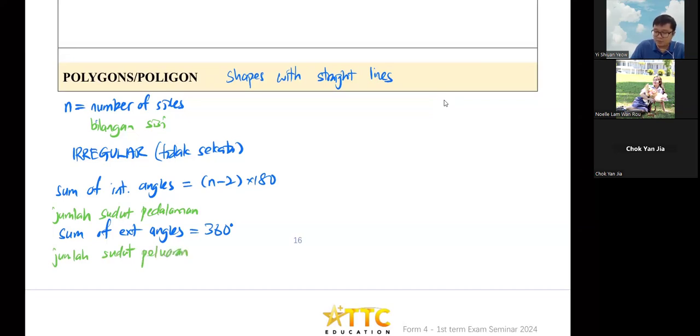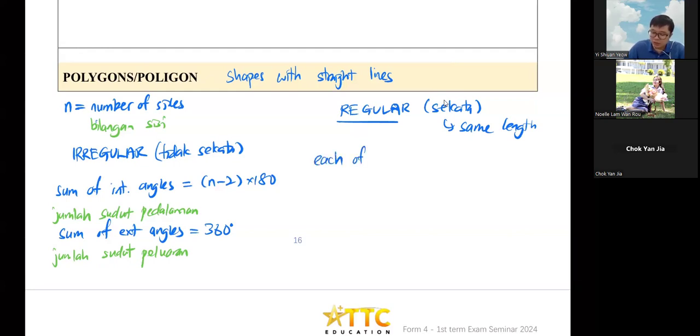Okay, so when you got a regular polygon, a regular means your sekata, this word means that it's the same length, equal length for all sides. So the main two things is your each. Because you are regular already, each of the interior angle will be n minus 2 times 180 divided by n. It's the same formula, just divide by n. And each of the exterior angle is your 360 divided by n.